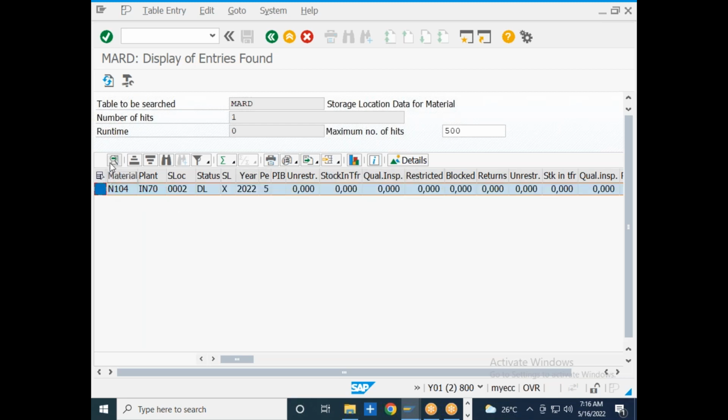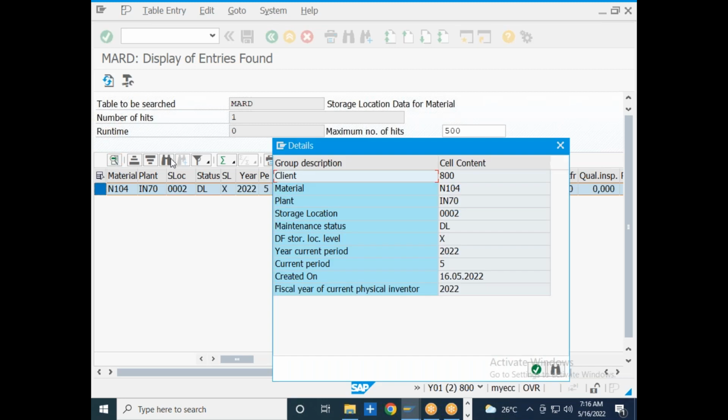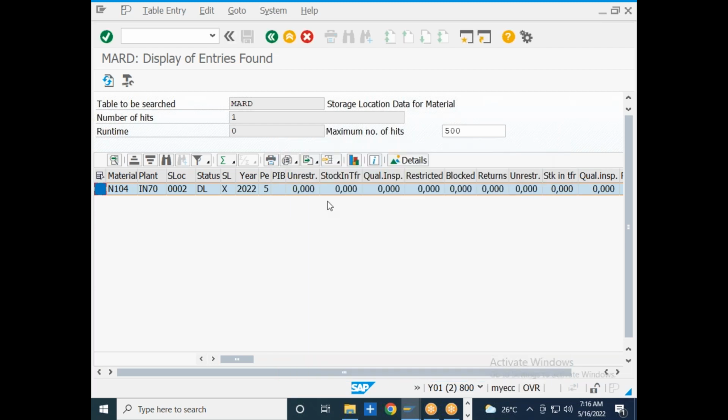If you put a storage location level deletion flag, we have deleted this particular material at the storage location level, right? So that is the reason it is showing the storage location level deletion flag as an active checkbox. These details you will be able to see at the storage location level data table.